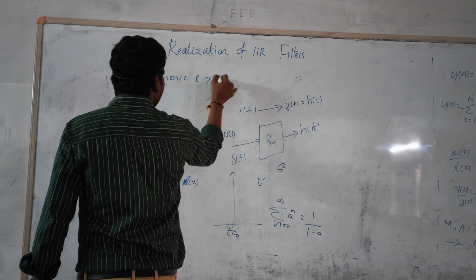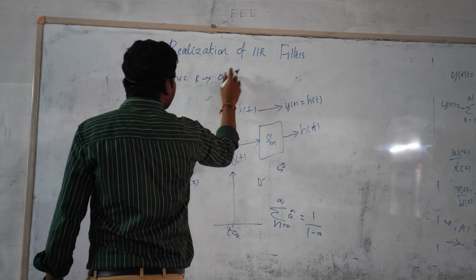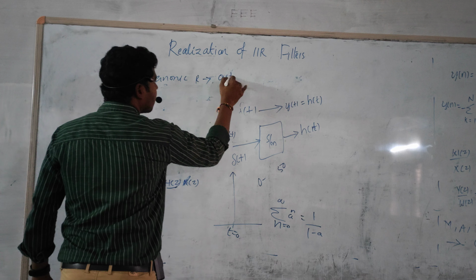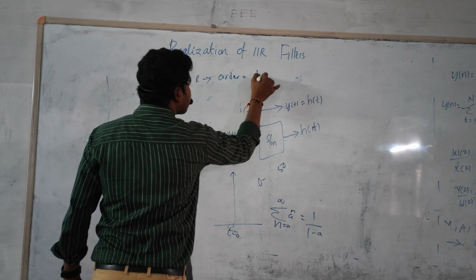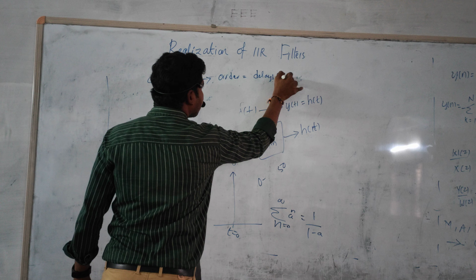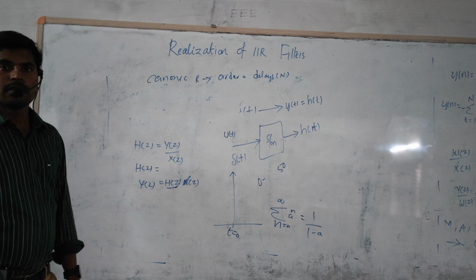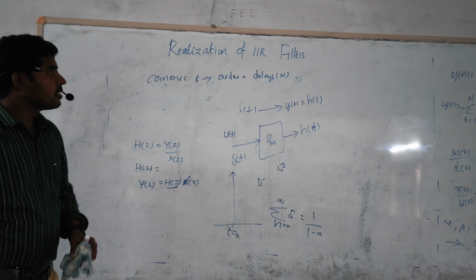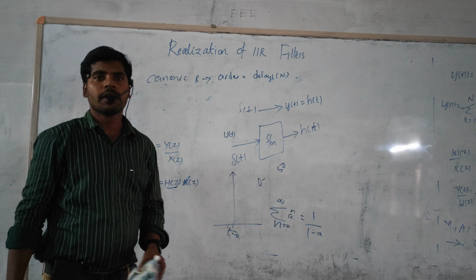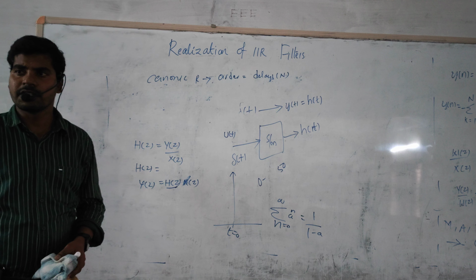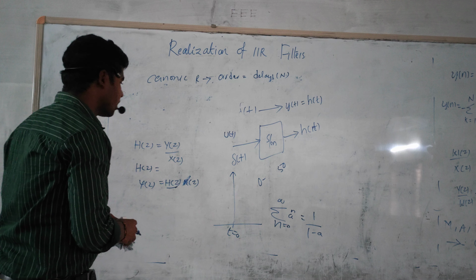Canonic realization means that the order value is equal to the number of delays. That is generally called a canonic structure. Non-canonic means that if it is not satisfied, obviously we can call it a non-canonic realization. So that is also two important terms.